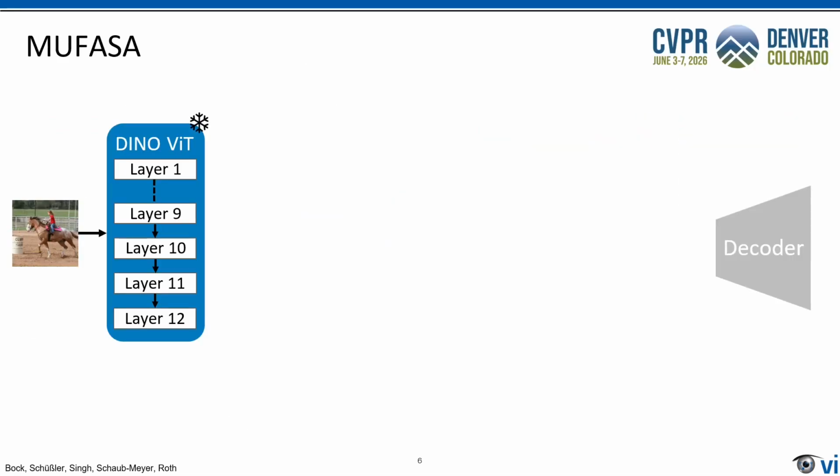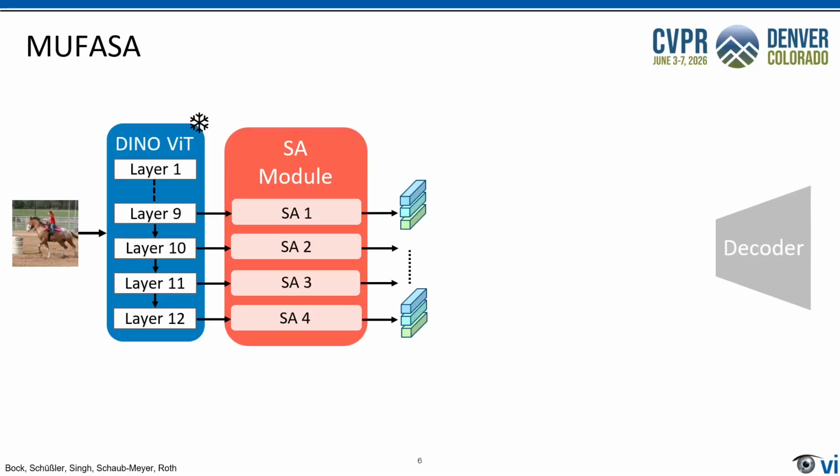For this, we propose MUFASA, a plug-and-play framework that can be applied to any slot attention model using a DINO encoder, while not affecting other details of the training pipeline. MUFASA extracts the representations of multiple encoder layers and introduces a multi-layer slot attention module. Here, we select a subset of multiple encoder layers and perform slot attention independently on the representation of each layer. We found the last 4 layers to yield the best segmentations. So now we have multiple sets of slots and corresponding attention masks. But how can we combine them?